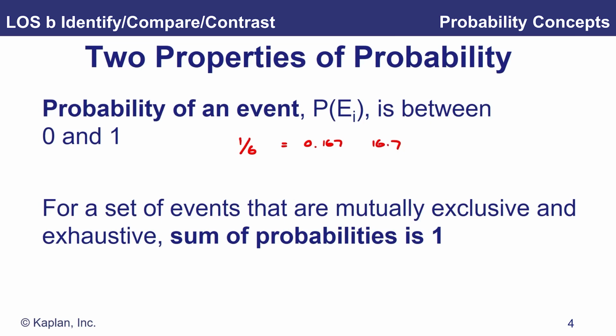Now, for a set of events that are mutually exclusive and exhaustive, and remember our dice rolling, the outcomes could be 1, 2, 3, 4, 5, and 6. And remember, we're assuming a fair dice, so each outcome has the same probability of occurring in this case. So each outcome has a 16.7% chance of occurring.